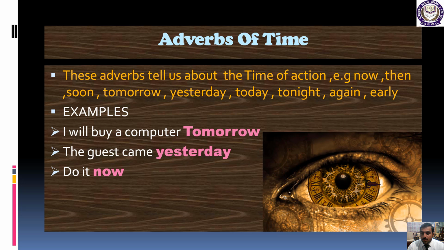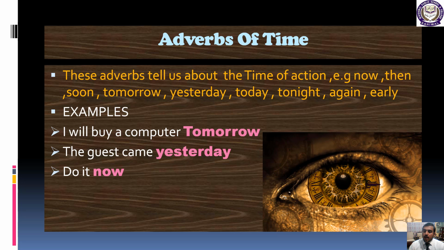These adverbs tell us about the time of action. So this is the thing I am talking about: adverb of time actually tells us at which time the action occurs. In the first kind we discussed how the action occurs, which is the adverb of manner.